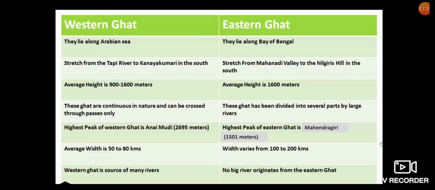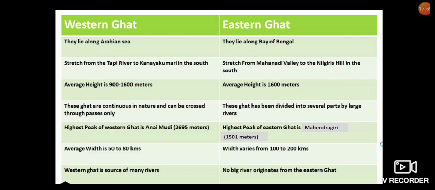The highest peak of the Western Ghats is Annaimudi, which is 2695 meters. The average width of these ghats is 50 to 80 kilometers, and the Western Ghats are the source of many rivers, as many rivers originate from the Western Ghats and they move towards the eastern side.